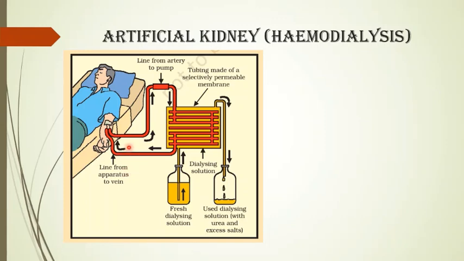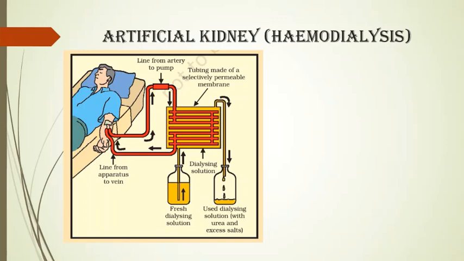Now what do these tubes contain? These tubes contain the patient's blood. They are connected to the patient's blood vessels and they bring the patient's blood into this chamber. This chamber already contains the dialyzing fluid circulating in it.